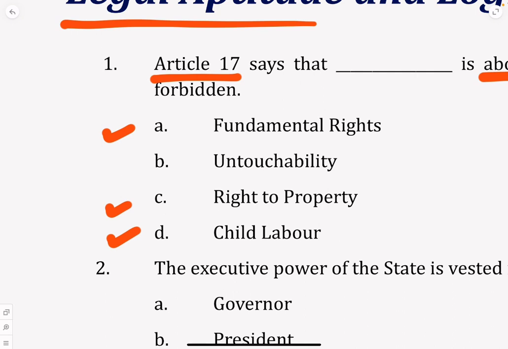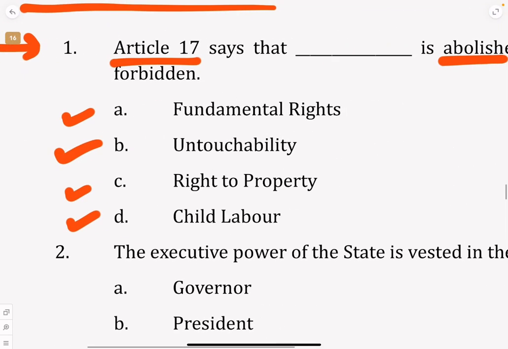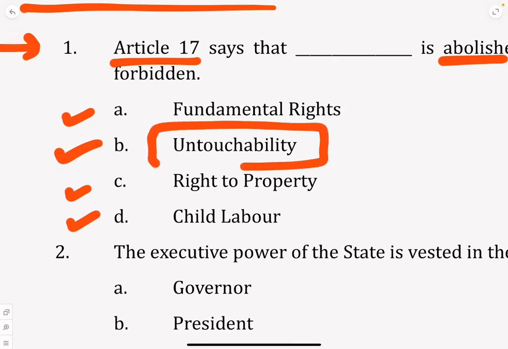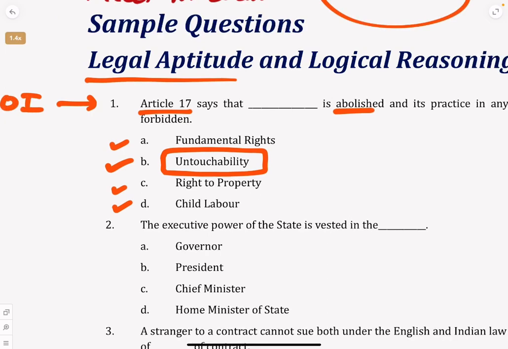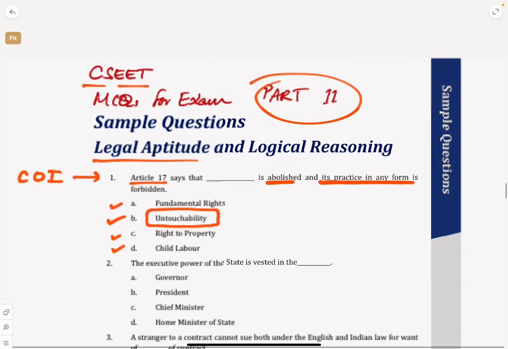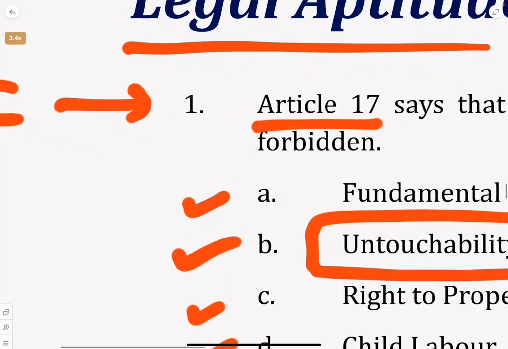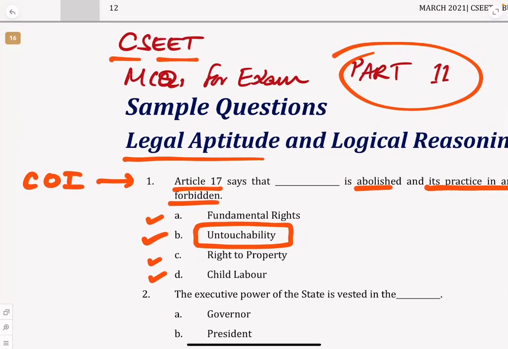So Article 17 of the Constitution of India is about untouchability, the age-old practice of saying this person is a lower caste, this person is a higher caste, we cannot touch him, we cannot bring him to the house. All that has been abolished, and the practice of untouchability in any form in India is forbidden. It is a crime. You will be sent to jail if you practice untouchability.